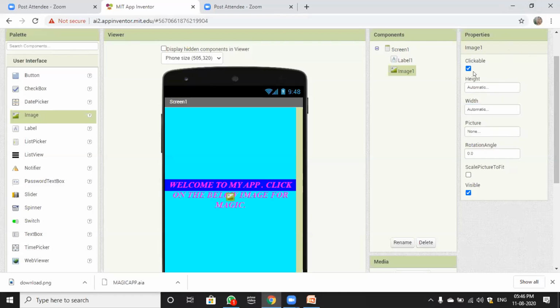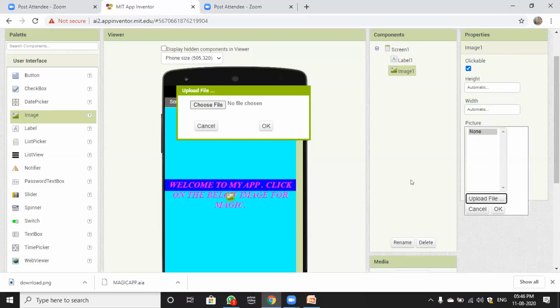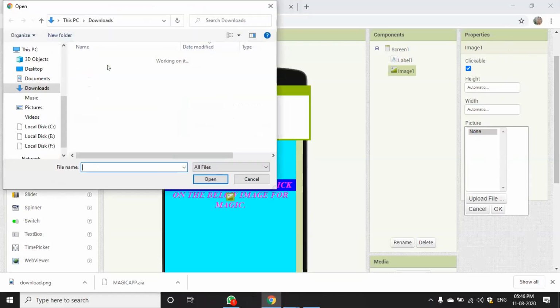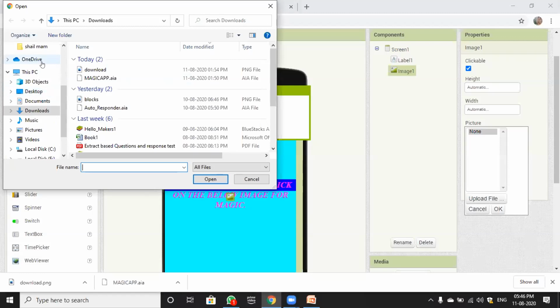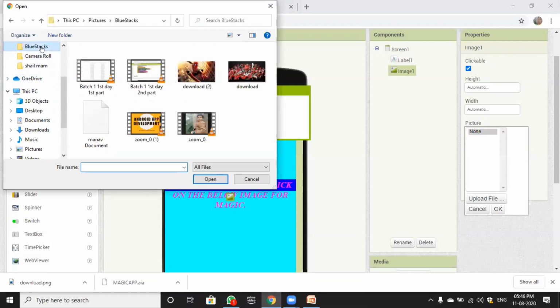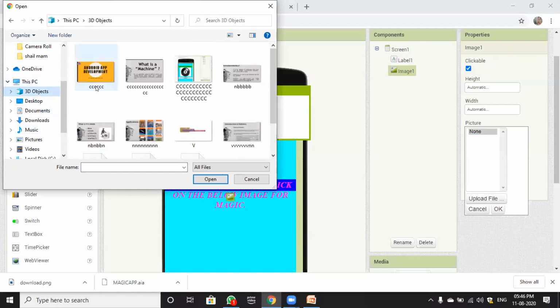Okay, so we have to make the image clickable like I am doing. Click it. Width will be automatic only. Picture source. Now we have to upload a file. Click on upload file. Now click on choose file and then choose that file. I am having that file in this folder.